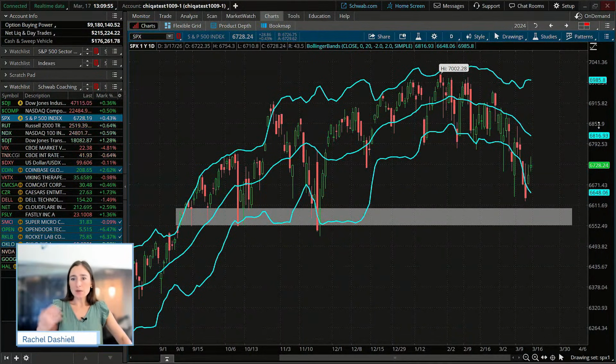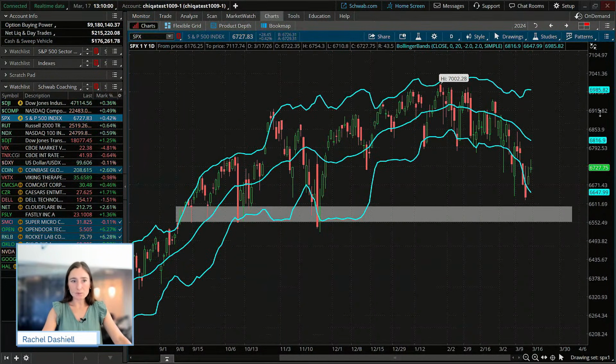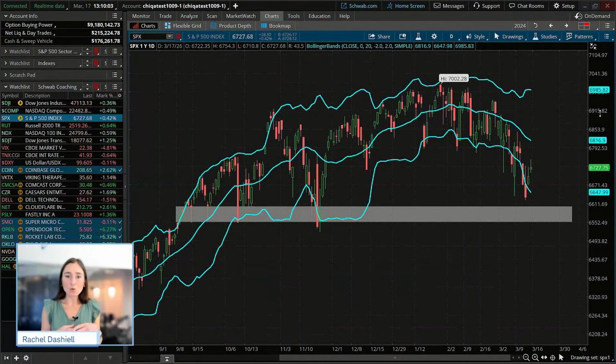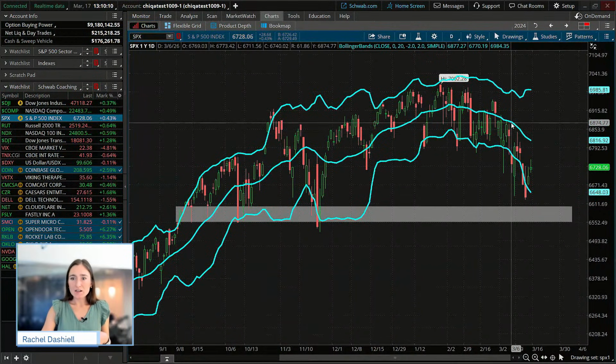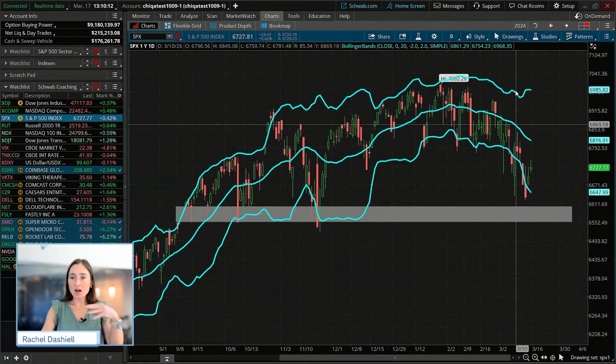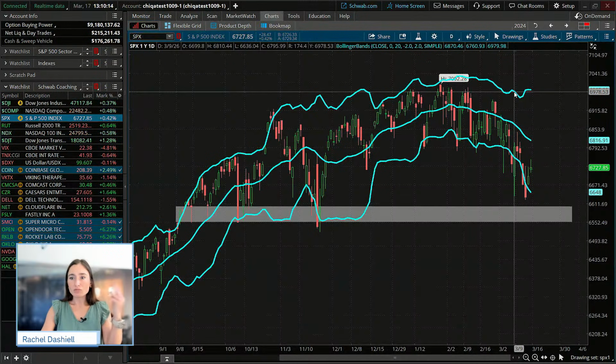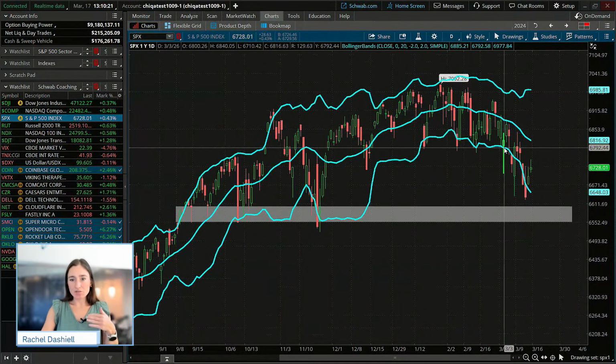The Bollinger Bands are essentially that measure of implied volatility. When we look at the Bollinger Bands here, we can see that in the middle we have a 20-period simple moving average. It plots a line 2 standard deviations above that 20-period simple moving average and 2 standard deviations below.